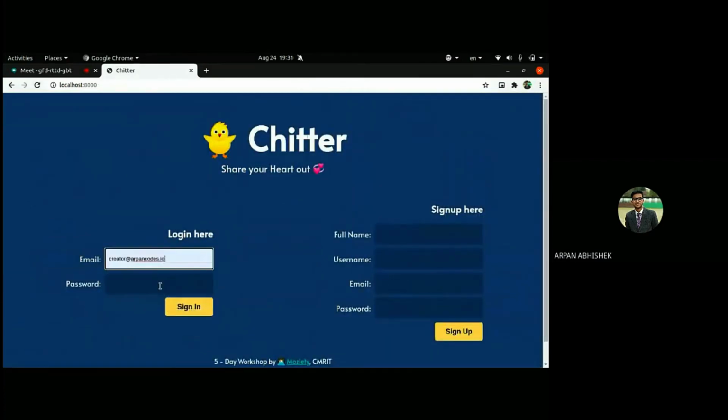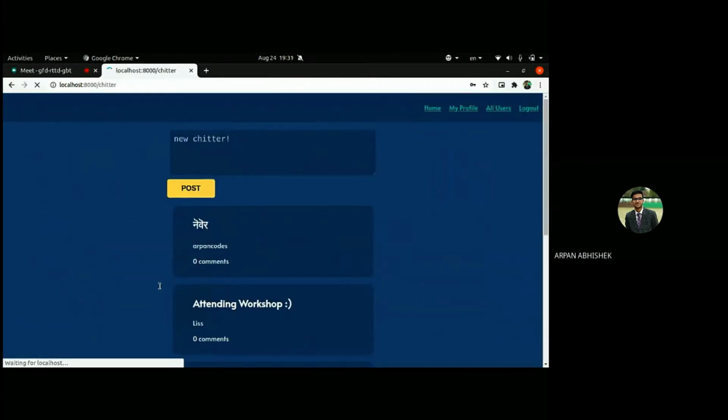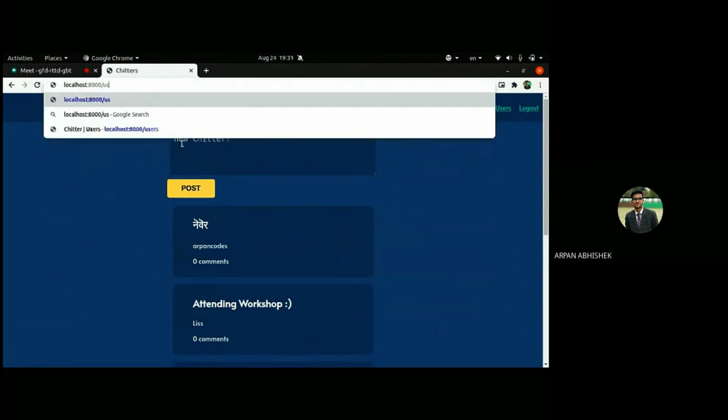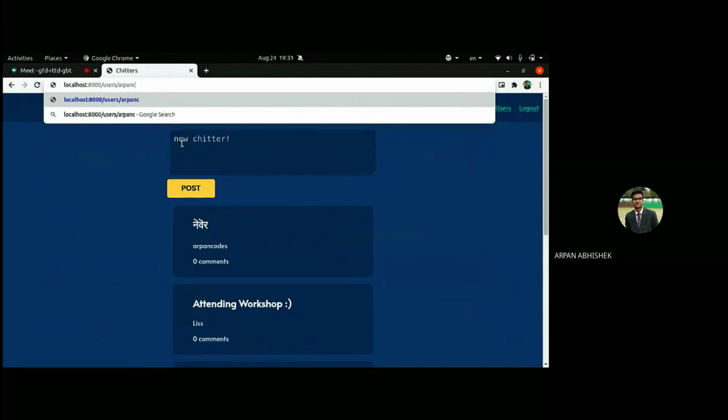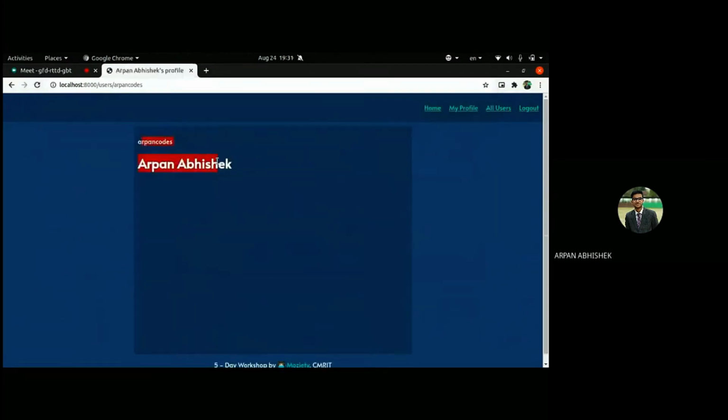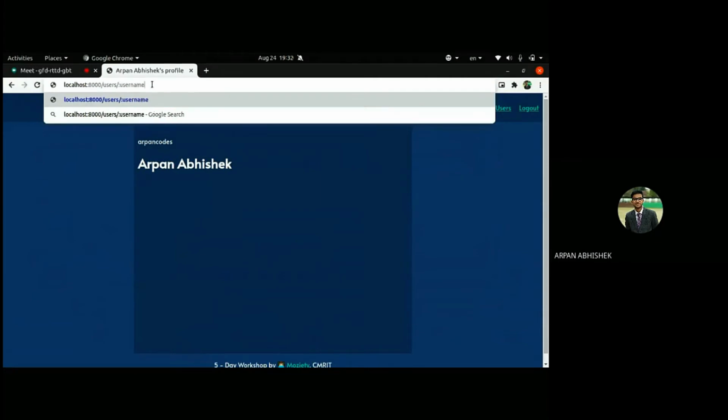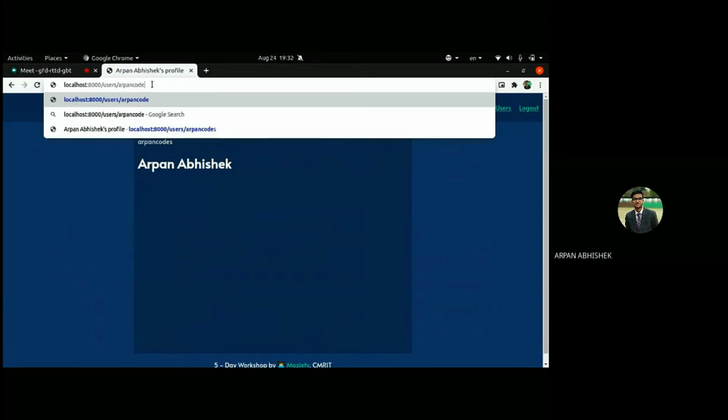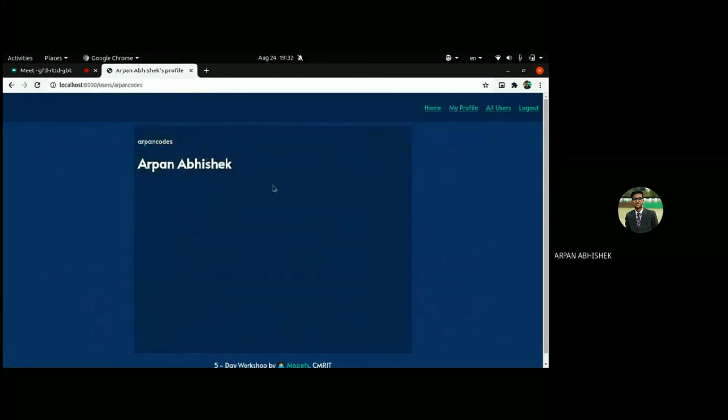Now you'll see that if I go to users slash open codes, I get my profile. I don't use the username colon username; I just pass open codes, which is my username. So the username colon username is just a placeholder for that.